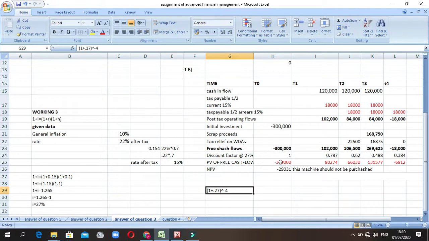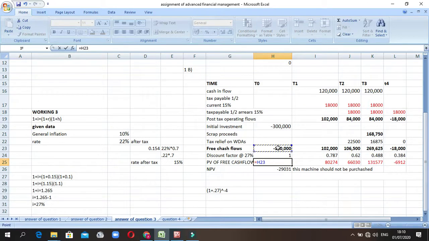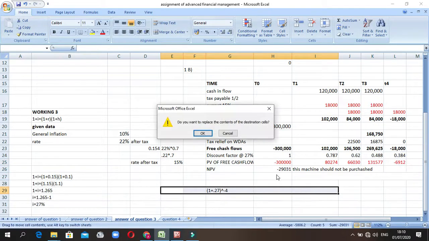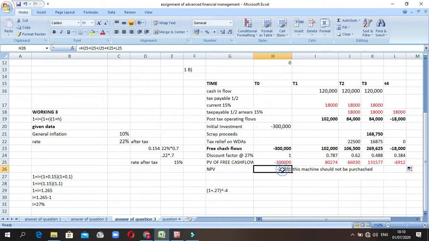So I come to get the present value of free cash flow, which is equal to this value multiplied with this value of the discounting factor to get this number. And also I can do the same everywhere to get this. So to get the net present value, I take this plus this plus this value plus this value plus the last one, and also I get this.